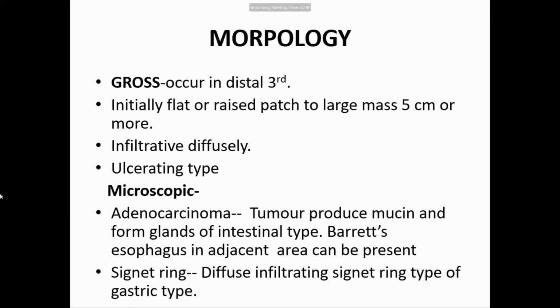Under the microscope, it will show features of adenocarcinoma anywhere, that is, the tumor will produce mucin and form glands. And these glands are of intestinal type because it is arising from intestinal epithelium. And you can also see Barrett's esophagus in the adjacent area. The second type is called signet ring, that is the diffusely infiltrating signet ring type, as in gastric cancer.